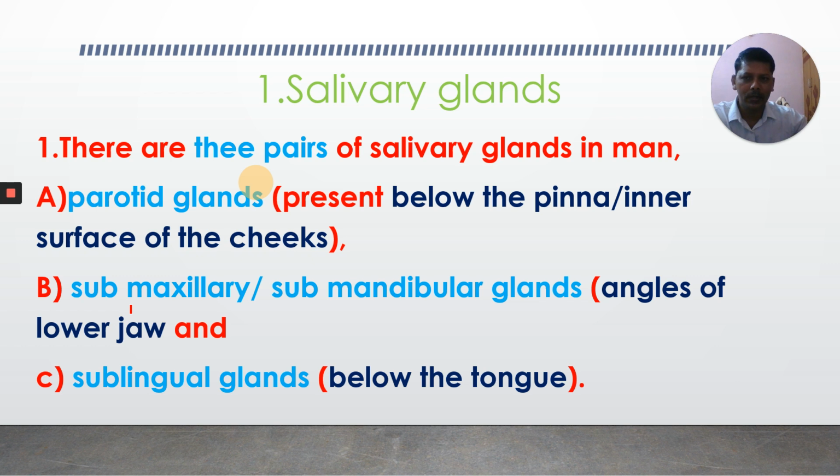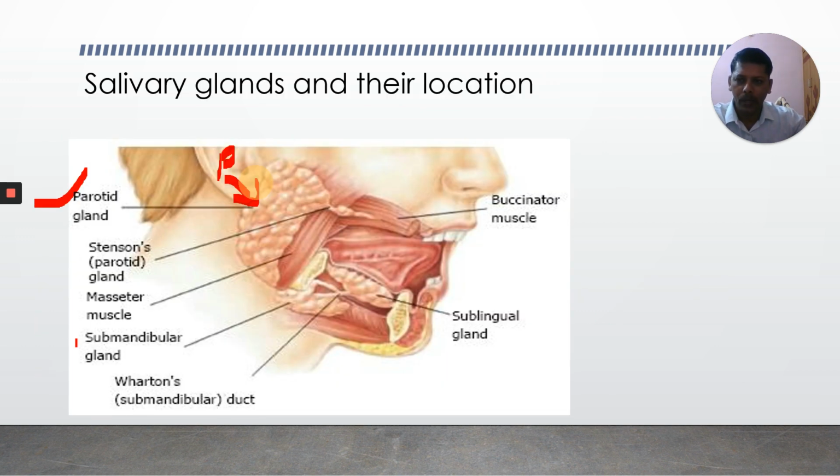Okay, the next one, submaxillary or submandibular. Maxilla means upper jaw, mandible means lower jaw. And these are present at the angles of the lower jaw. Observe here, this is submandibular. Here we have the lower jaw. It is present at the angles of the lower jaw. We have the submandibular or submaxillary gland.